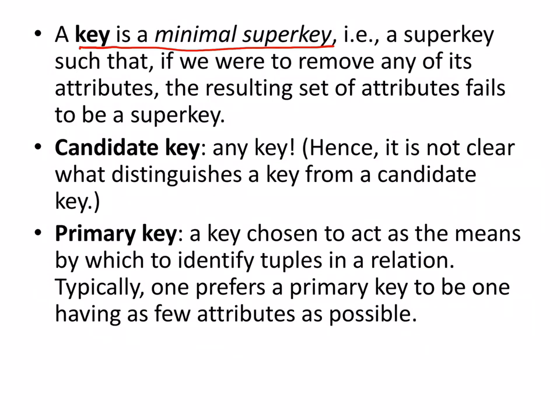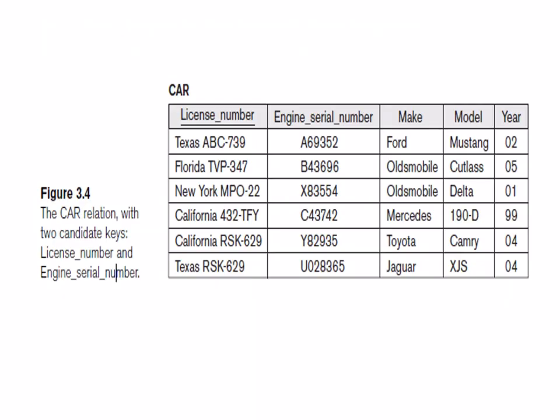Okay, next one is candidate key. Candidate key is the same as primary key, but sometimes it is referred to as all those attributes which are the candidates for becoming the primary key. For example, let's look at this table.